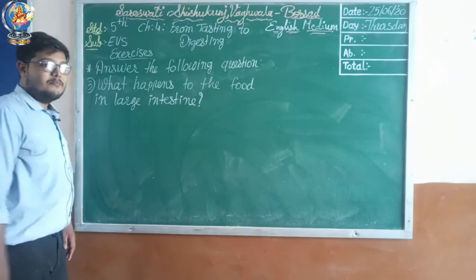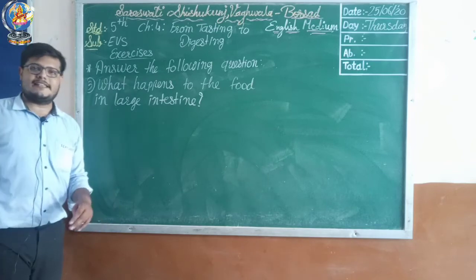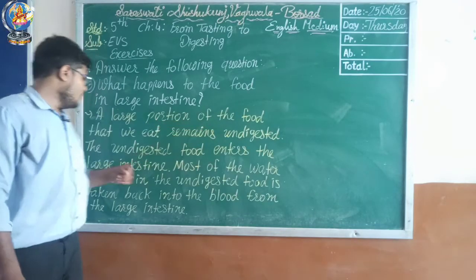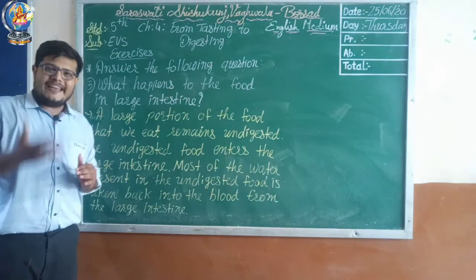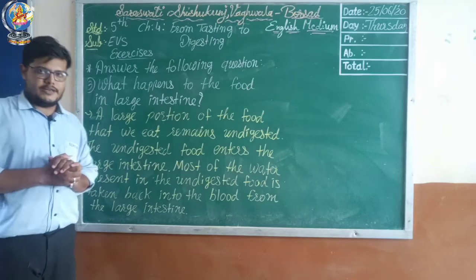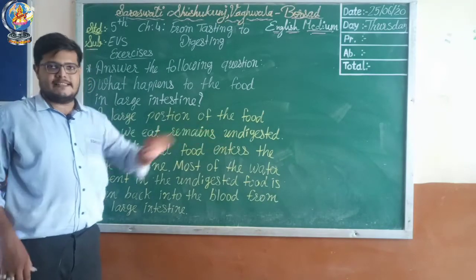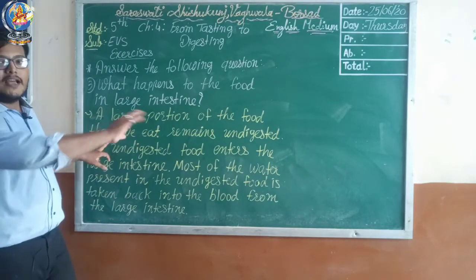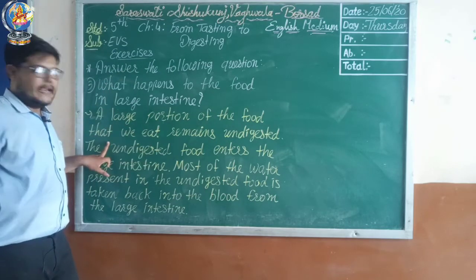So let's go with the third question. What happens to the food in the large intestine? Let's see the answer. A large portion of the food that we eat remains undigested. Whatever you are eating, the nutrients are important, and the remaining part is undigested food, right? That undigested part will go into the large intestine. It will enter from the small to the large intestine.